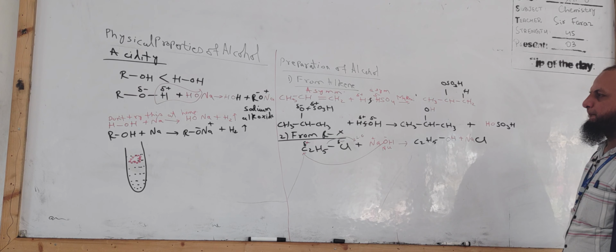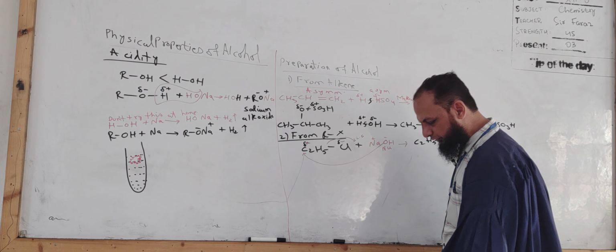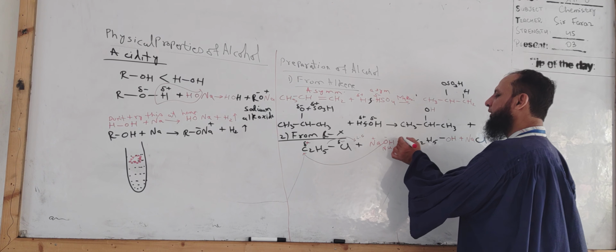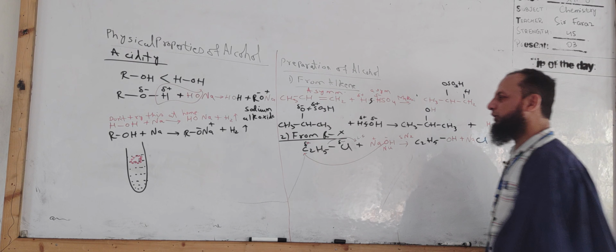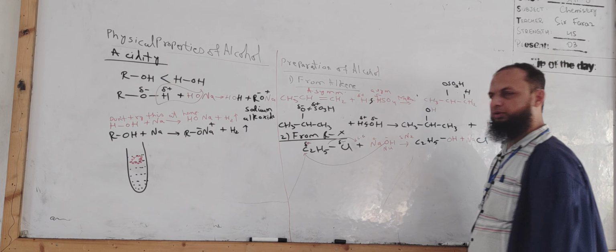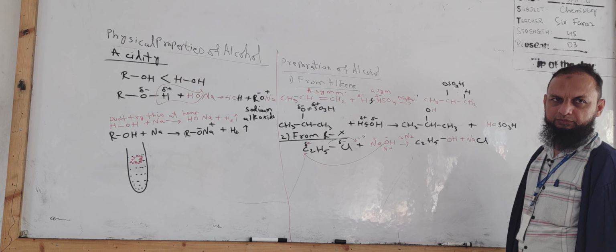ठीक है. So this is the nucleophilic substitution reaction. Do you remember? SN2 reaction. Because it is a primary alkyl halide, SN2 reaction. ठीक है.